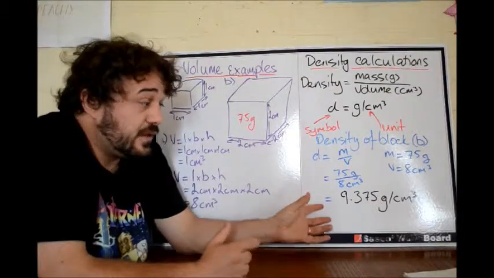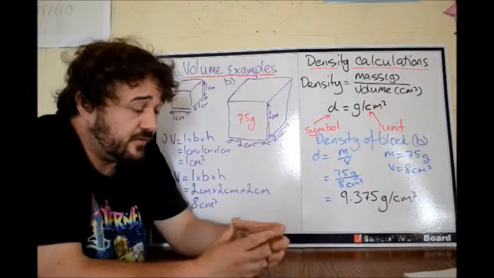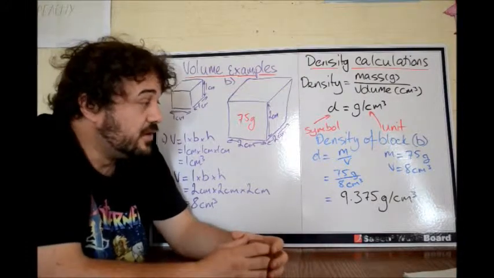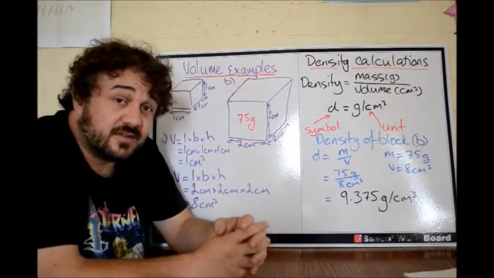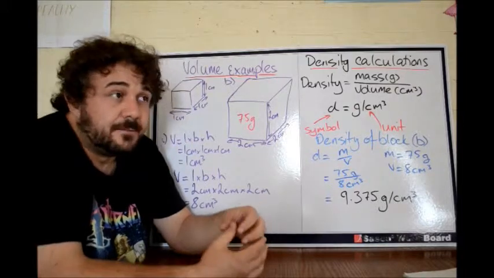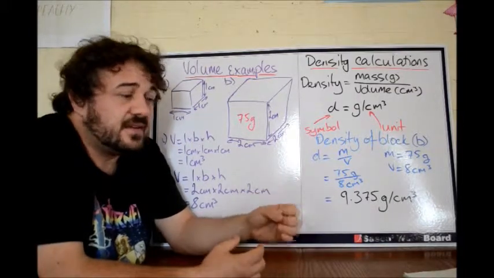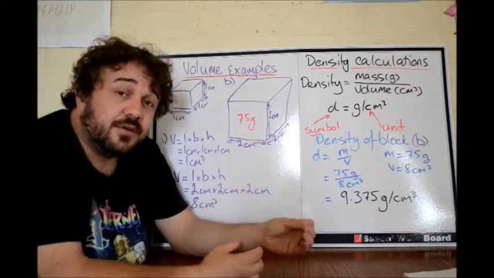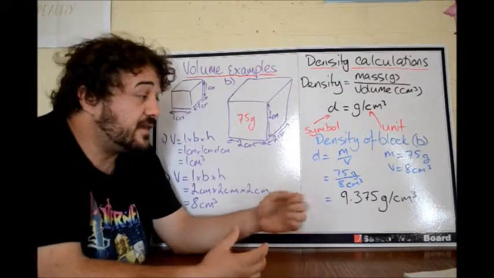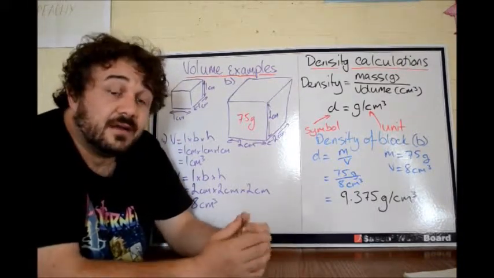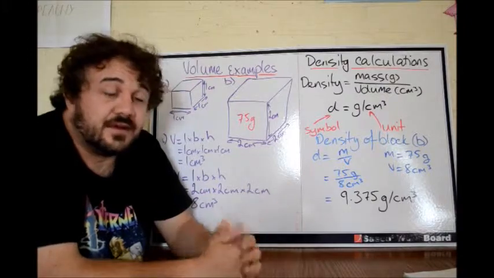Now, just quickly, every single pure substance, so if you freeze water and it's just water, or if you have liquid water and it's just water, there's nothing else in it, has a specific density which can be used to identify it. So if you have a pure substance, you can work out its density and you can identify it by that alone. And that will tell you exactly what it is.